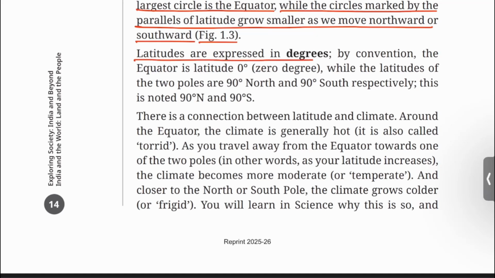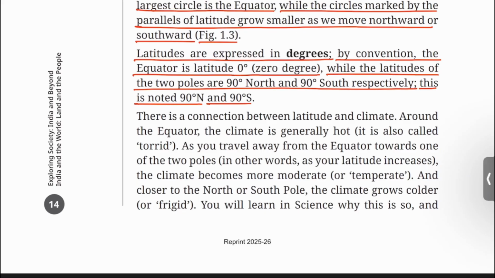Latitudes are expressed in degrees. By convention, the equator is latitude 0 degree, while the latitudes of the two poles are 90° north and 90° south respectively. This is noted 90° N and 90° S.